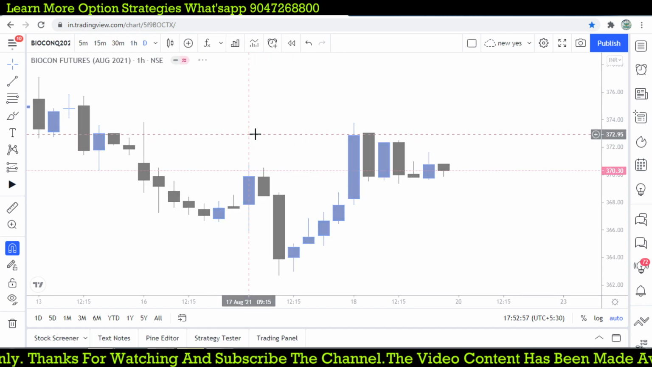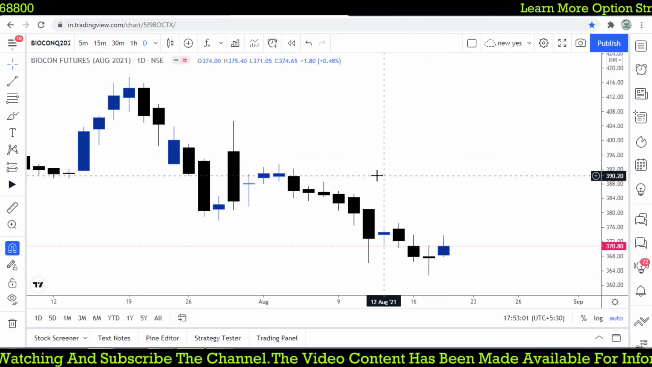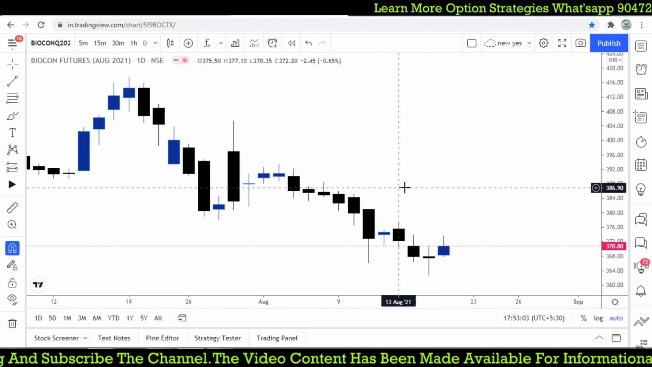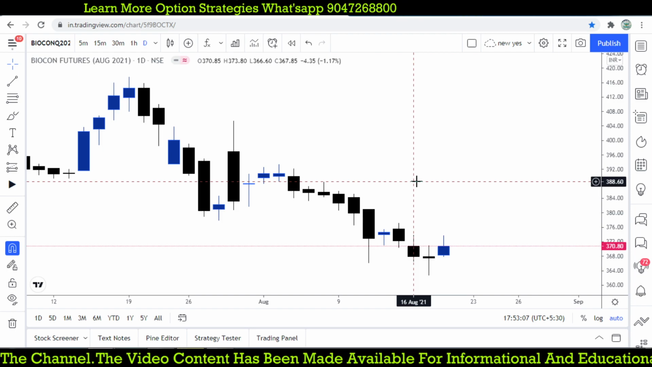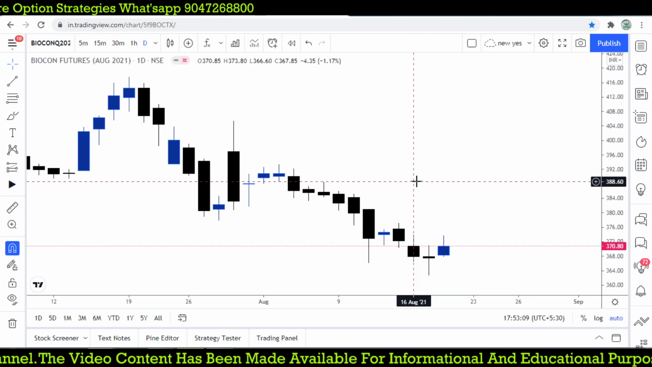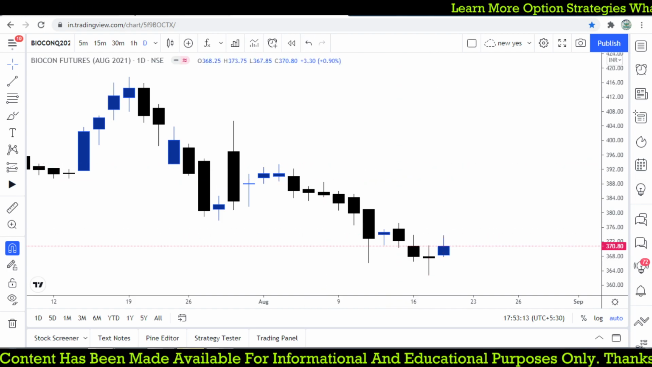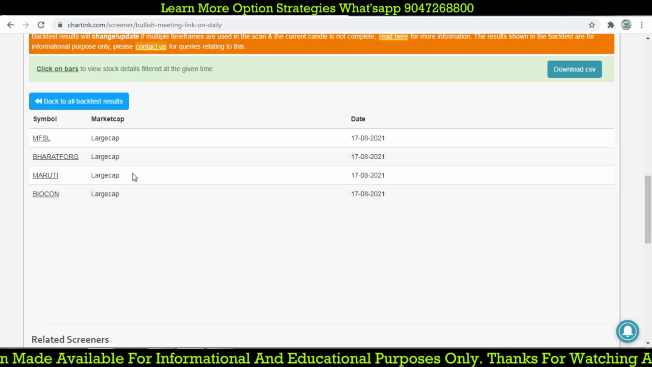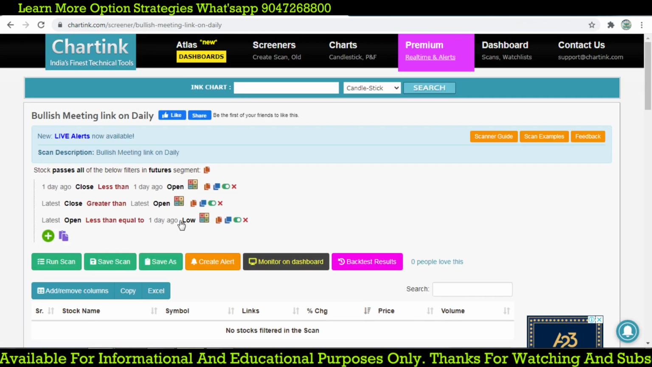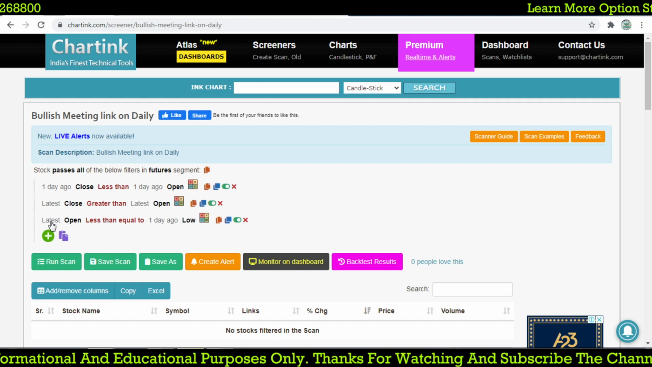Sorry, we are checking on the hourly time frame, so we must take the daily time frame. On 17th August, let's take the low of the candle, somewhere around 366.6. The next day open is 367. So what we are exactly going to take here: one day ago low, latest open should be one day ago low.